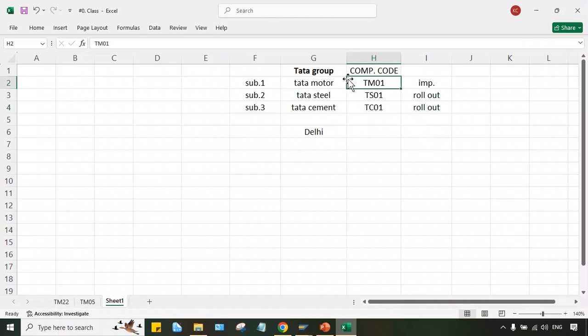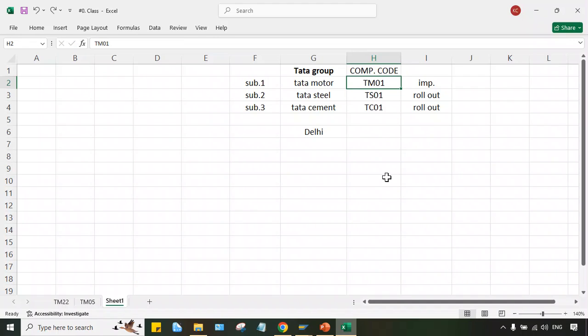The second thing is when you create a code, this is alphanumeric, right? So your company code can be alphabetic also, it can be alphanumeric also, or it could be numeric also. Instead of TM01, we can create, let's suppose, 1100, 1101, 1102, right? Or else we can create TM, TS, and TC like that also. A 2-digit code can also be created which is only alphabetic. So there is no restriction that you have to create alphanumeric itself.